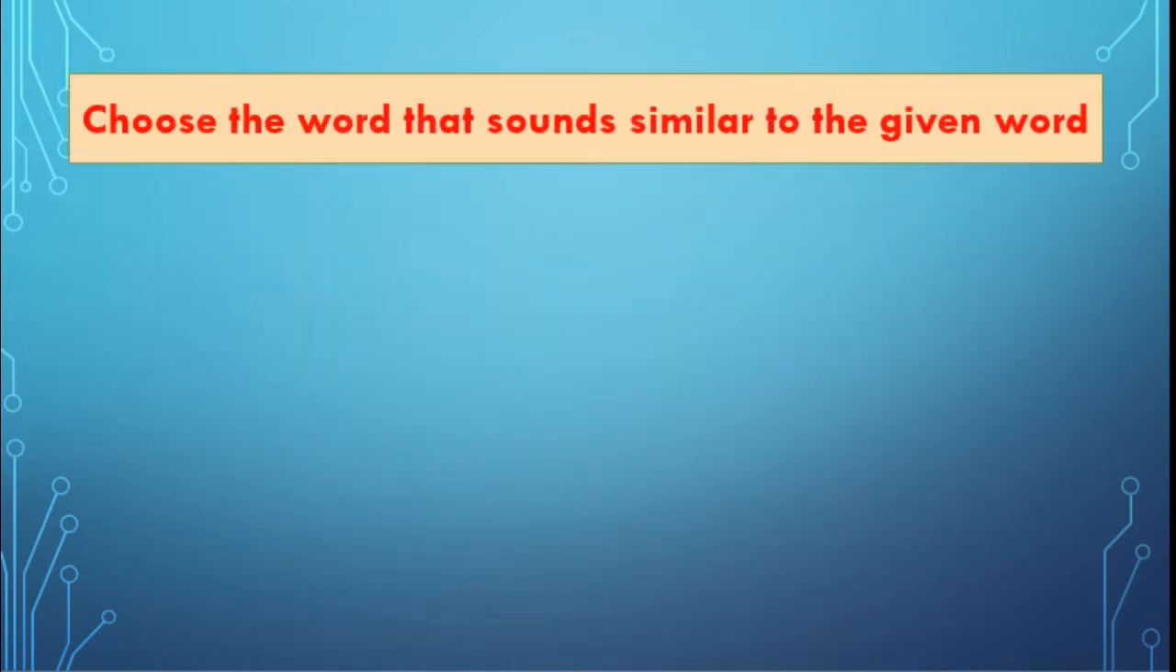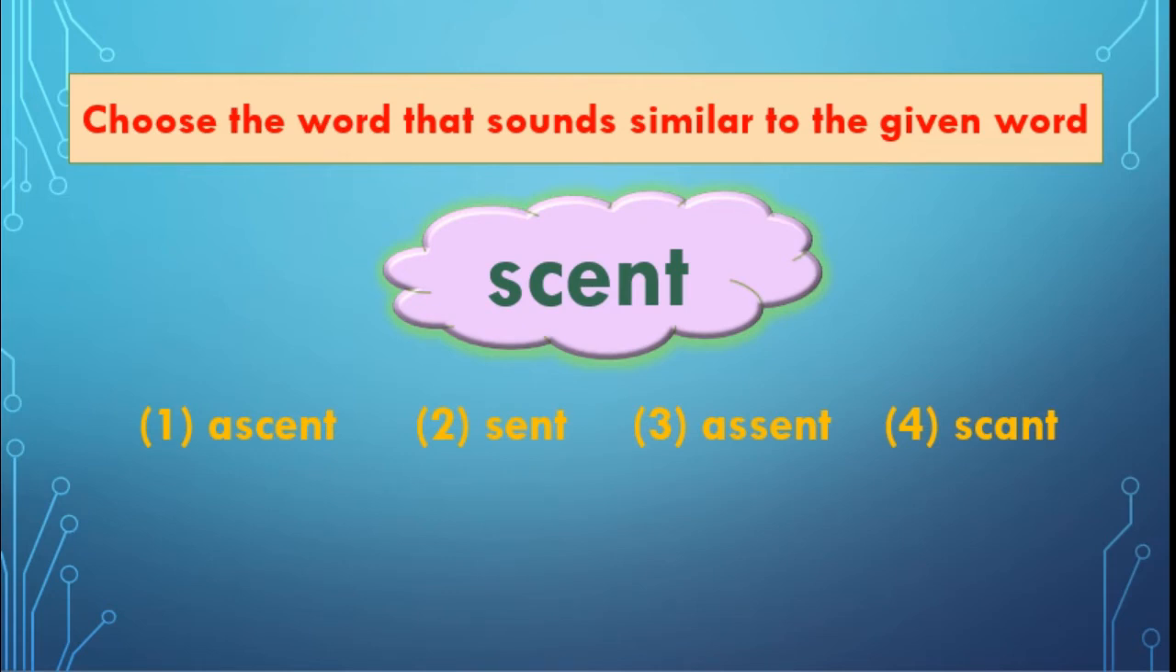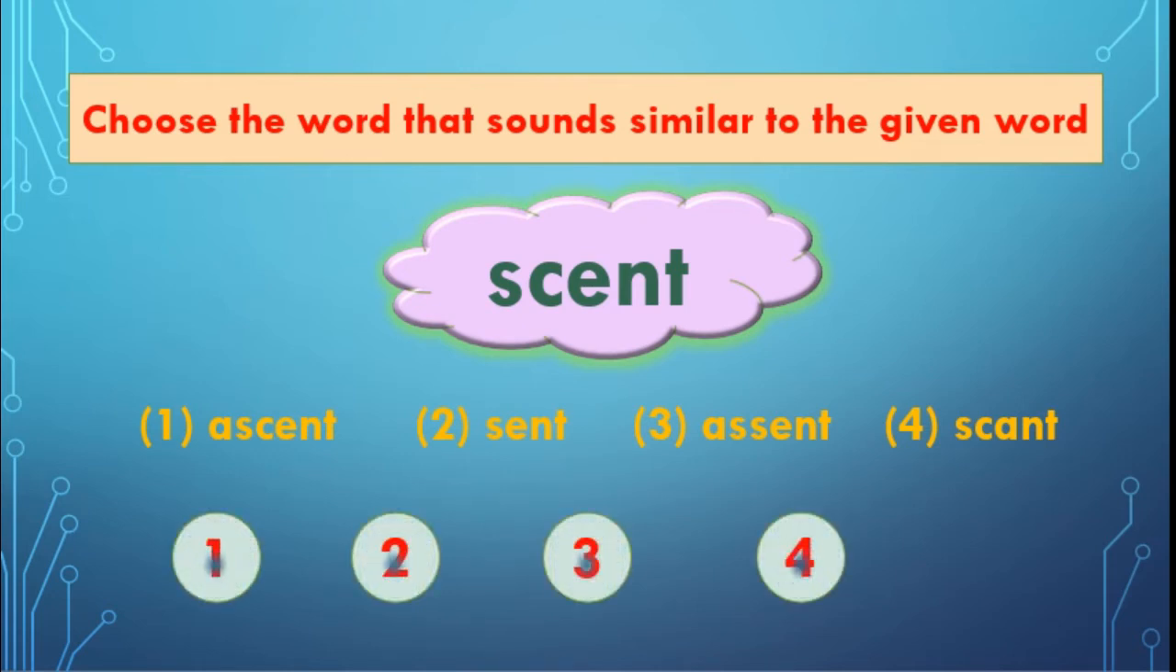Choose the word that sounds similar to the given word scent. Okay, here 4 options are there. Read these 4 options and guess the proper answer. First one is assent. Second, scent. Third, assent. Fourth, scant. Which is the correct option? Yes, second one, scent. We will darken the circle.